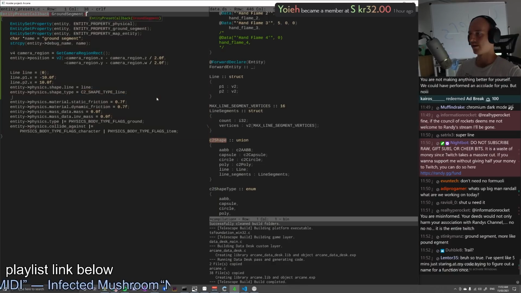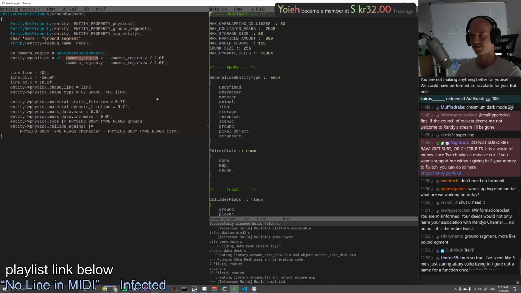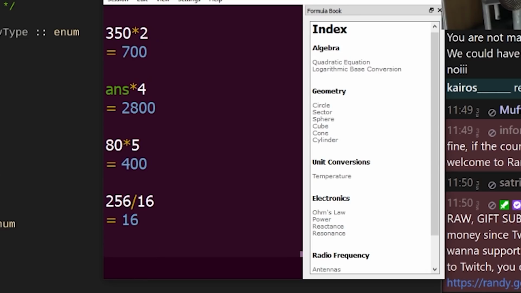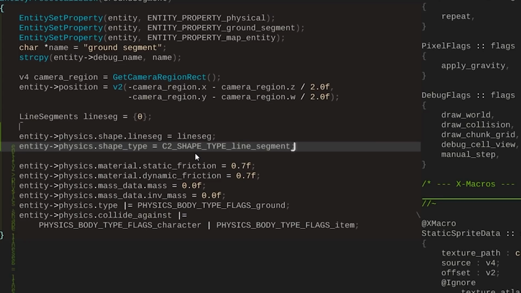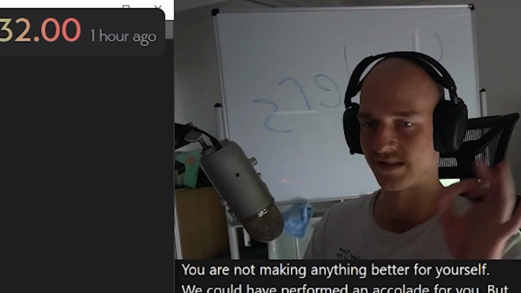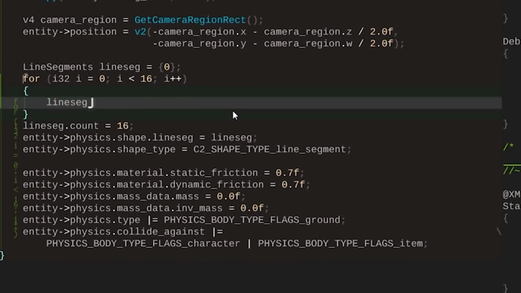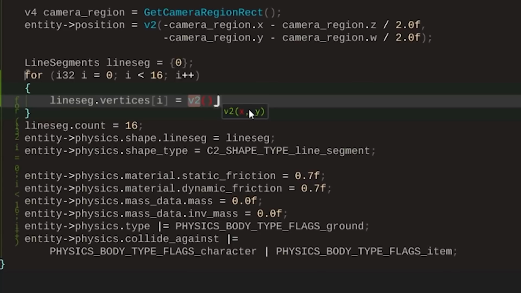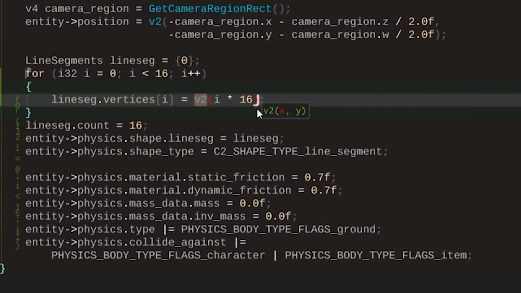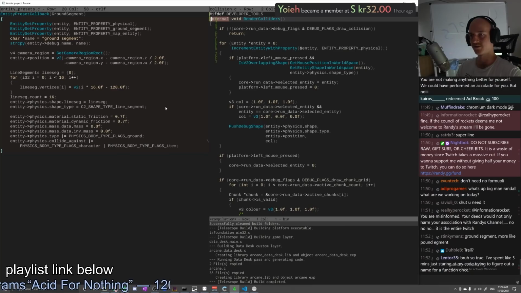Yes, it is. And then when we come into the ground segment, we're creating one initially. What's the size of the chunks again? Chunk size is 256. Divided by 16 is 16. Who would have thought? Instead of it being a line segment, it's going to loop and create 16 different vertices. Line seg dot count is equal to 16. Line seg dot vertices at i equal to v2 i times 16, take away 128. Now it's not going to collide properly. First of all, let's just get it rendering.